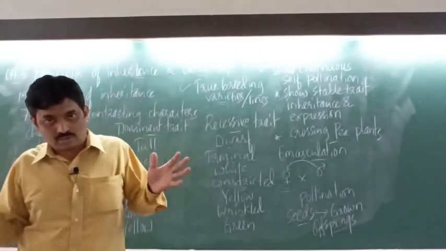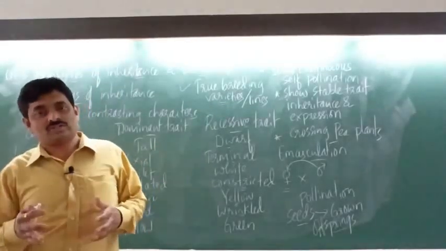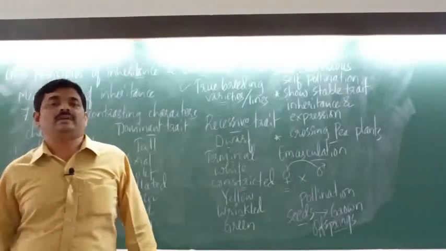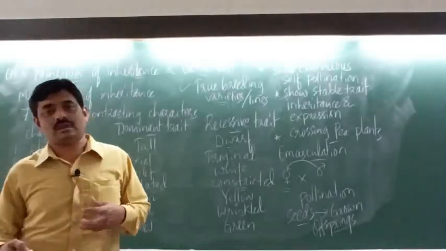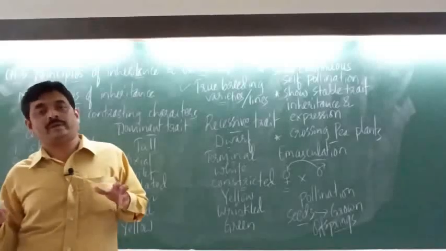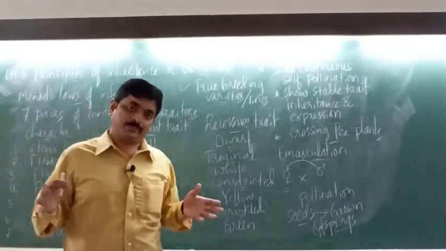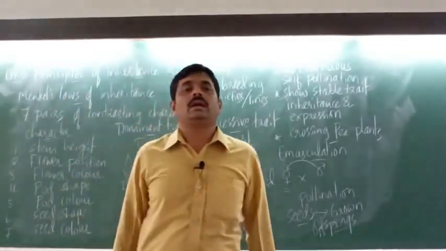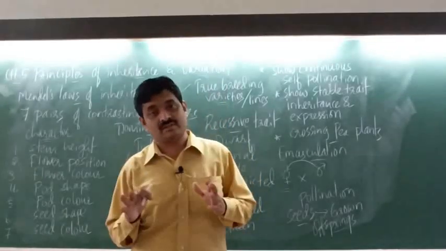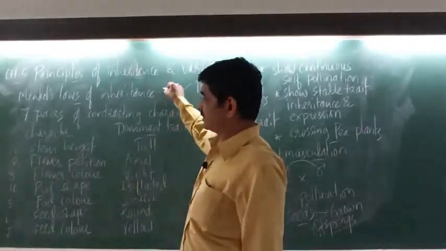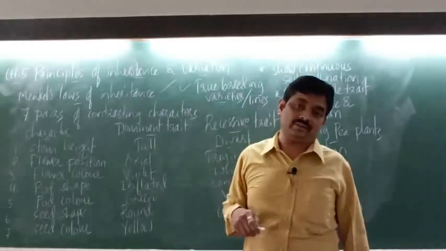So this is how two pea plants are crossed, right? And offspring are obtained. This is how Mendel crossed the pea plants, and he conducted experiments and discovered the laws of inheritance, right?